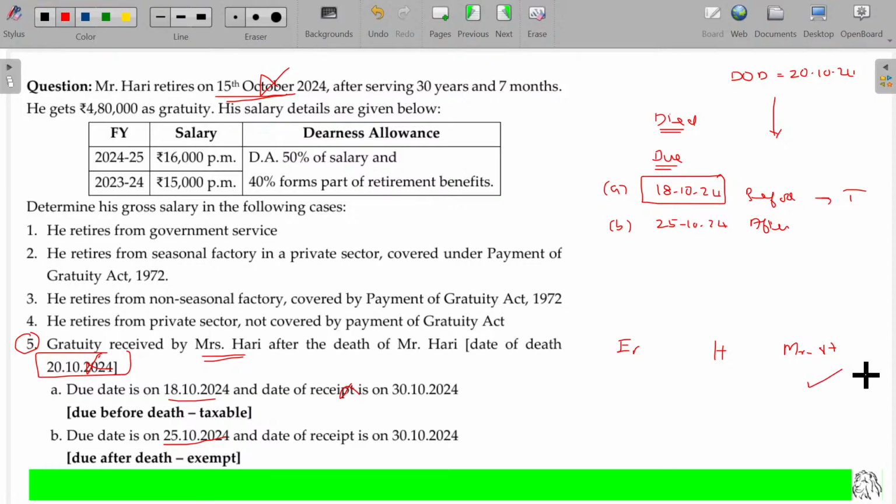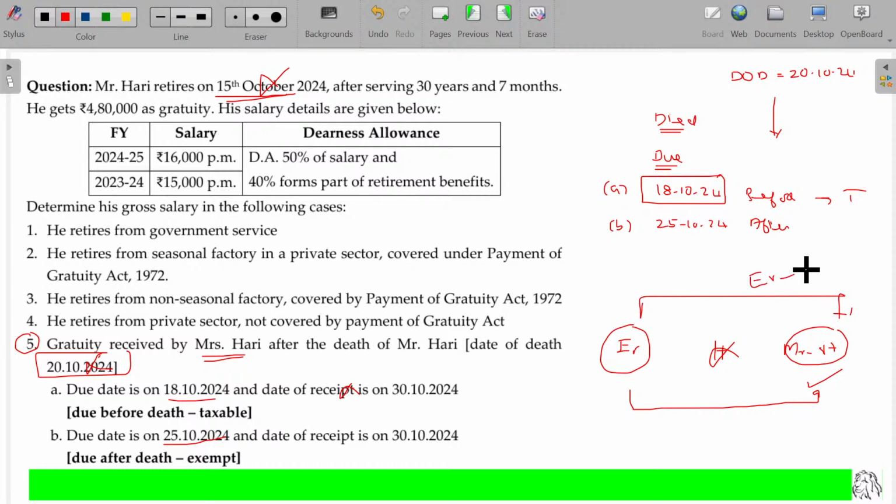And it is due in the hands of whom? Mrs. Hari, not in the hands of Hari. Because Hari died, during his lifetime this income was not accruing. It accrues only when it is in the hands of Mrs. Hari. By the time the amount is received by Mrs. Hari from the employer, the employer and Mrs. Hari do not stand in the position of employer and employee. So definitely this is not salary. As it is not salary and does not fall under any other head, it is totally exempted. Is that clear? If the due date is 25/10/24, due happens after death, so it is totally exempted.